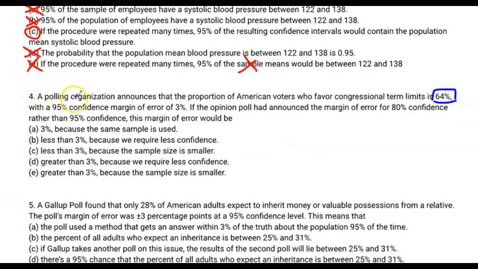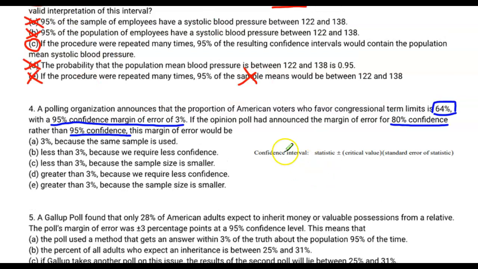Moving on to question 4, a polling organization announces that the proportion of American voters who favor congressional term limits is 64%. They have a 95% confidence margin of error of 3%. Okay, so that means plus or minus 3 from that value. If the opinion poll had announced the margin of error for an 80% confidence level rather than a 95% confidence level, what would happen to the margin of error?